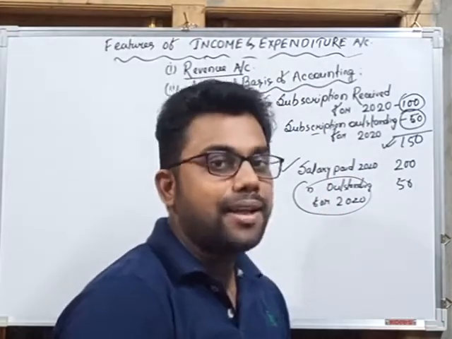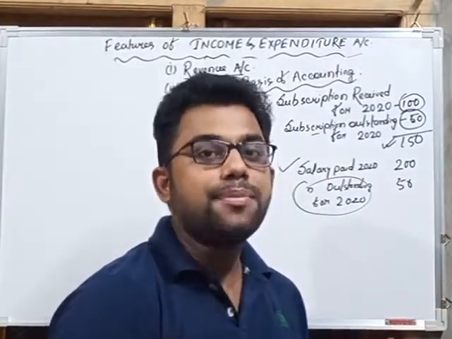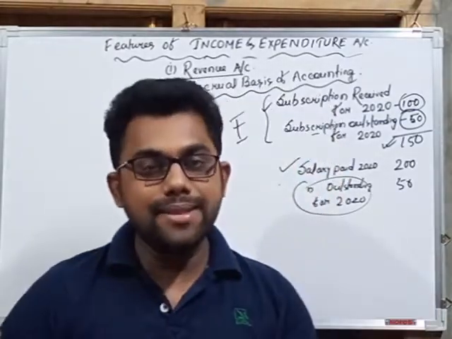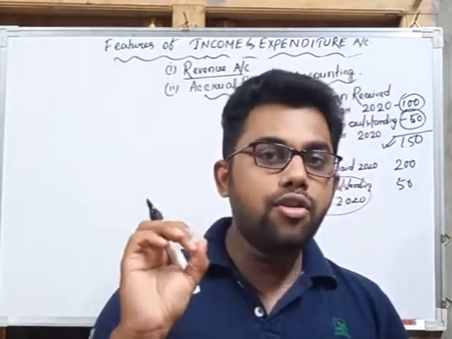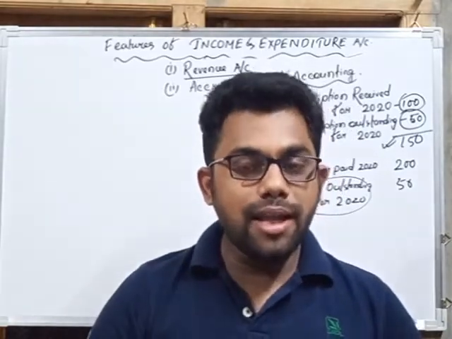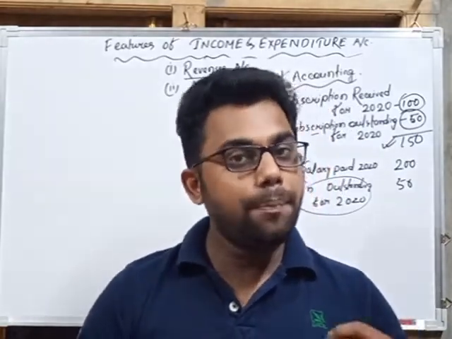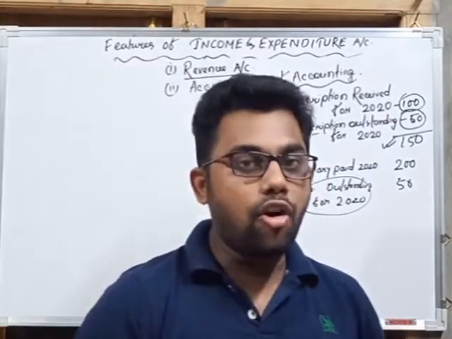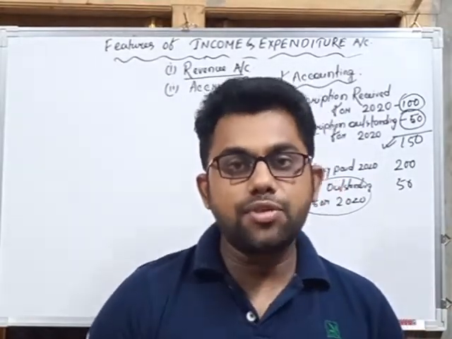But as we are preparing the income and expenditure account, which is not cash basis but accrual basis of accounting, whatever the expenses during the year, whether we paid them or not, we have to record them in our account, because these are the expenses for the current year.